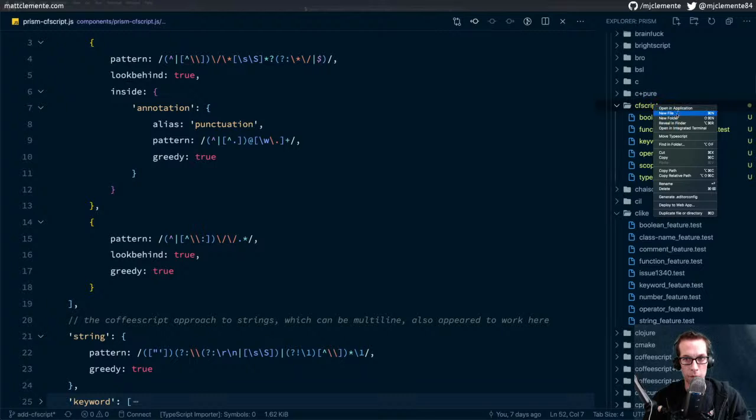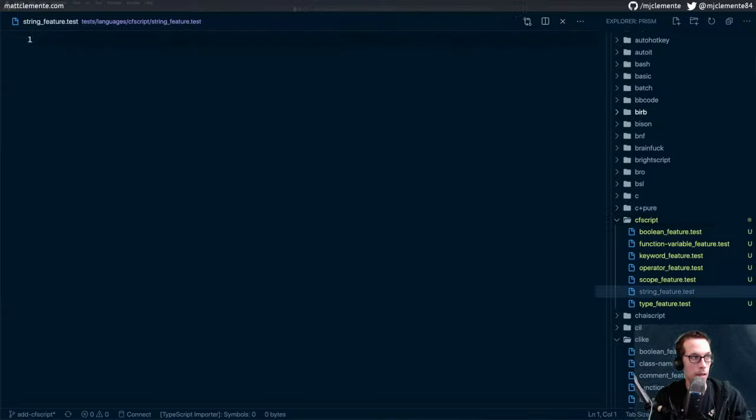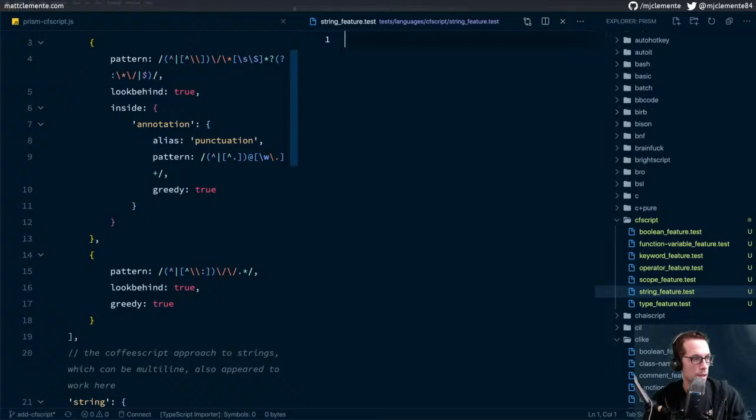So we will do a new file, and we will call it, let's do string first since it looks shorter, string feature.test. Make that, split that in two, move it over.